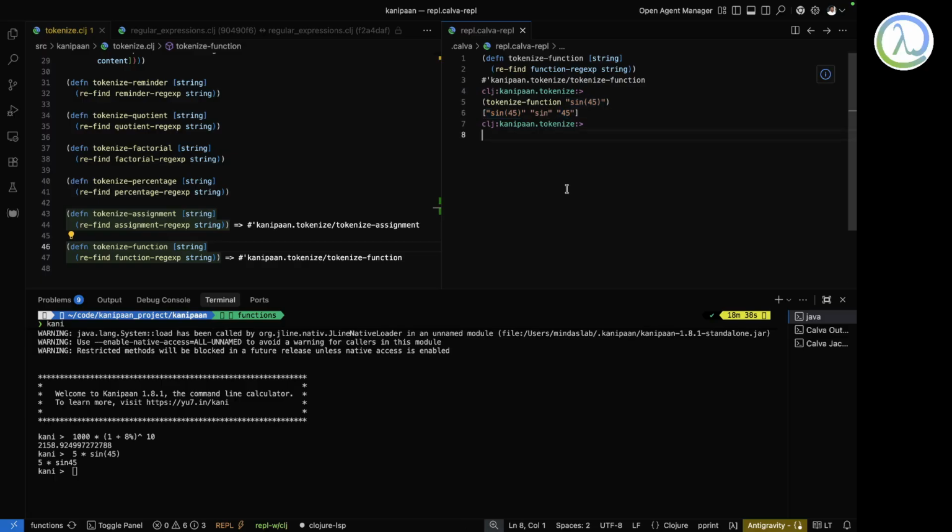Maybe I can give something like 5 star sine 45, and it still gives sine 45, because this is the first thing that needs to be evaluated and replaced. Then I can give something like compound interest, $1,000 at 8% for 10 years.